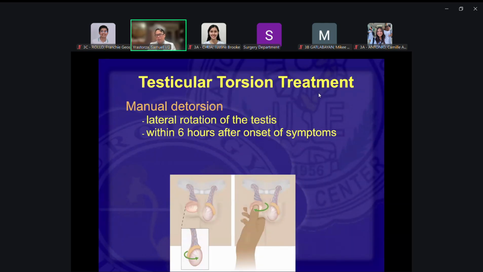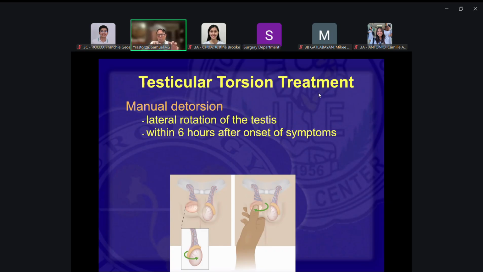So what can you do at the ER if you're there? You can do manual detorsion. How do you do that? You rotate the testes outward, laterally.